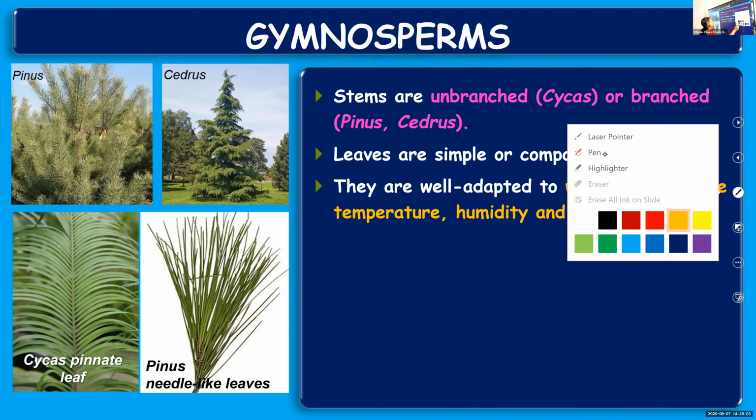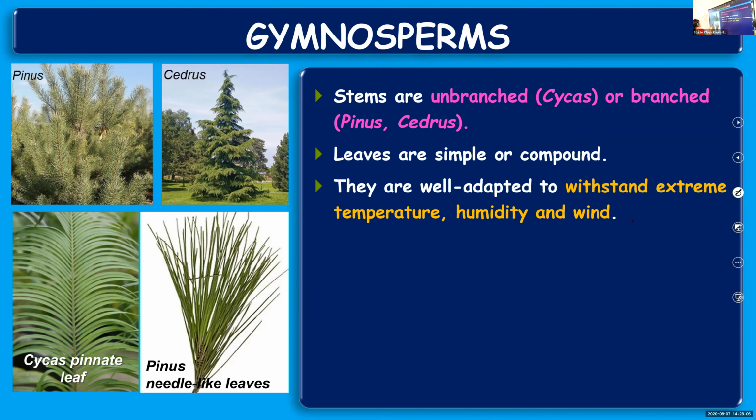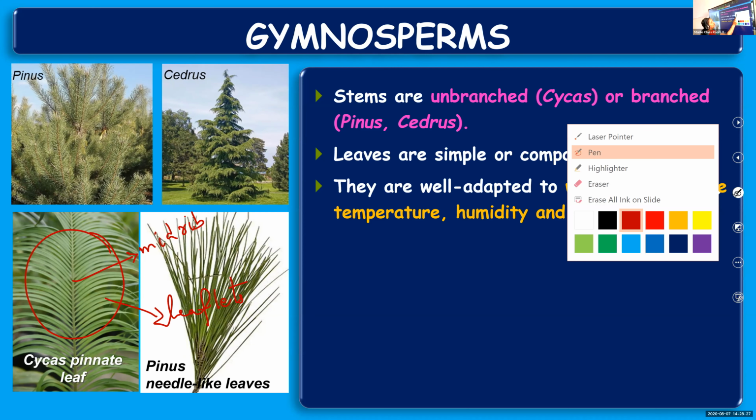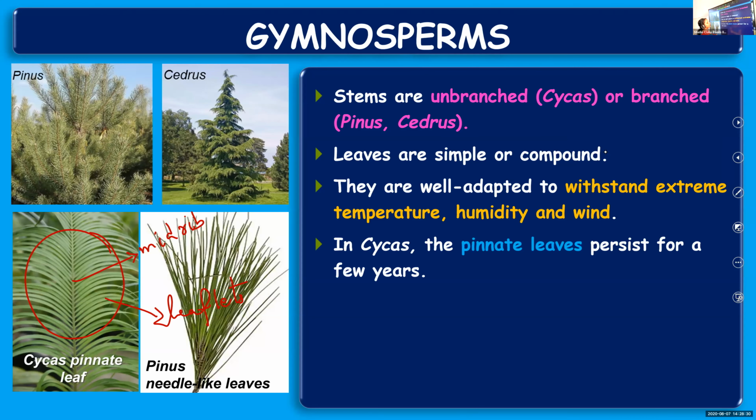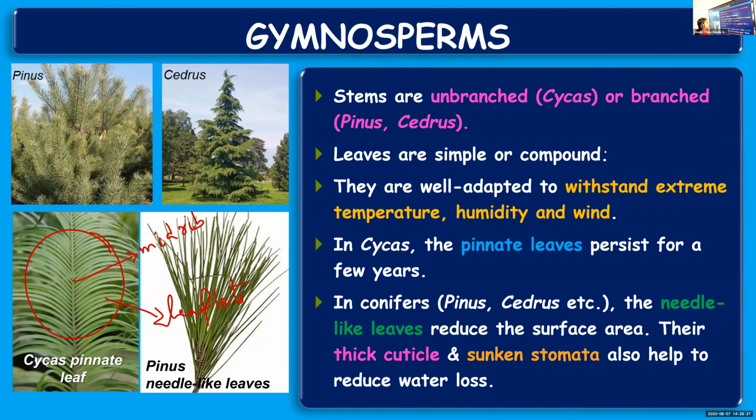You can see the midrib over here, midrib or main vein, and these are the leaflets. But in pine, it is not like that. So here in cycas, the leaves are pinnately compound and they persist for a few years. I'll explain what is pinnate again. So let me complete this slide.